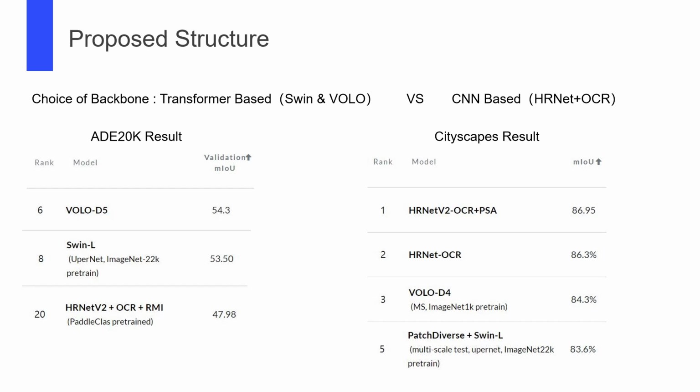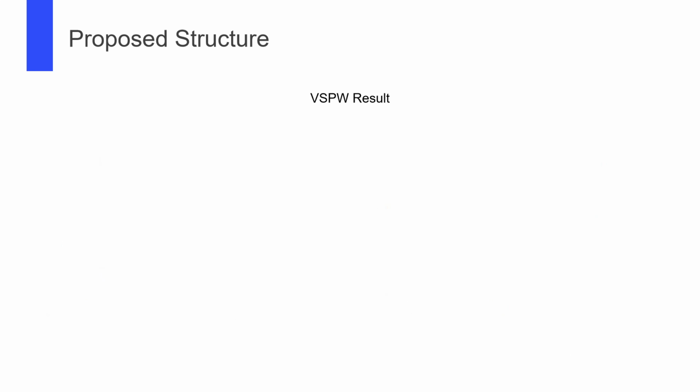We think that this is caused by the scale of the dataset, including the number of classes and the number of images in a dataset. Transformer-based models may perform better than CNNs in a large-scale dataset. So we choose the Swin Transformer and the Volo, which are both transformer models, as the backbone of our structure. The results show that they indeed show greater power than CNNs.